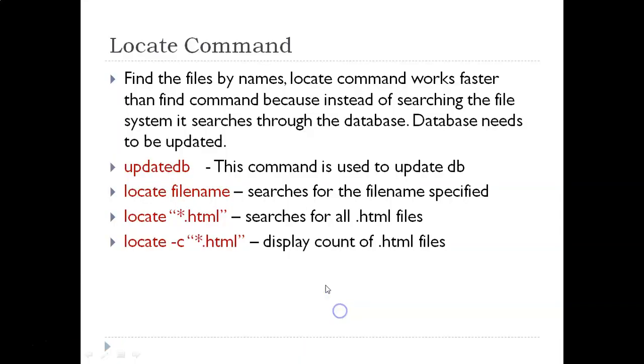Let us look into the slide. So that is what this updatedb command is, and please make sure you use the sudo command or you become a super user to run it.